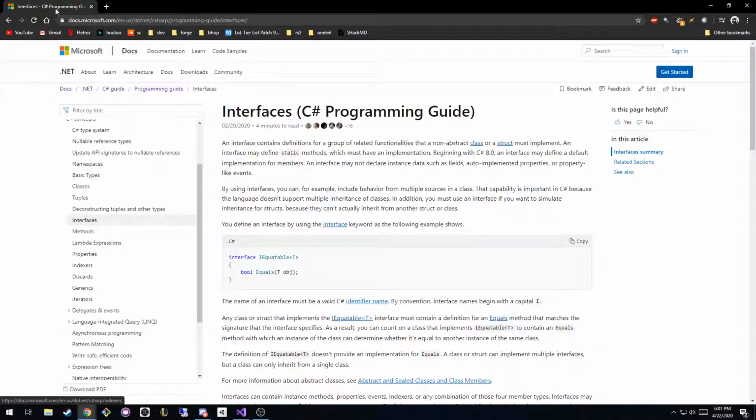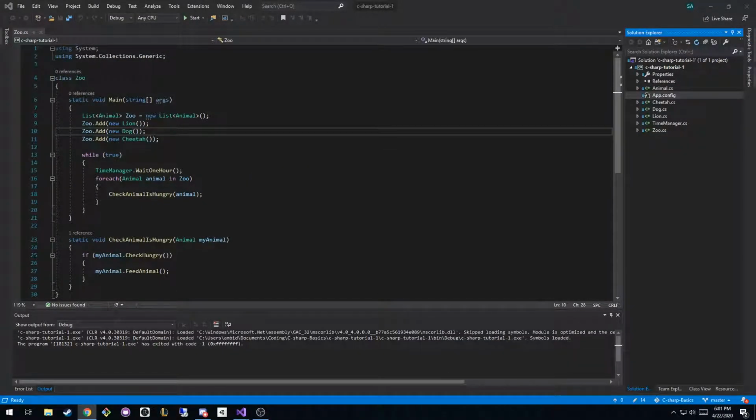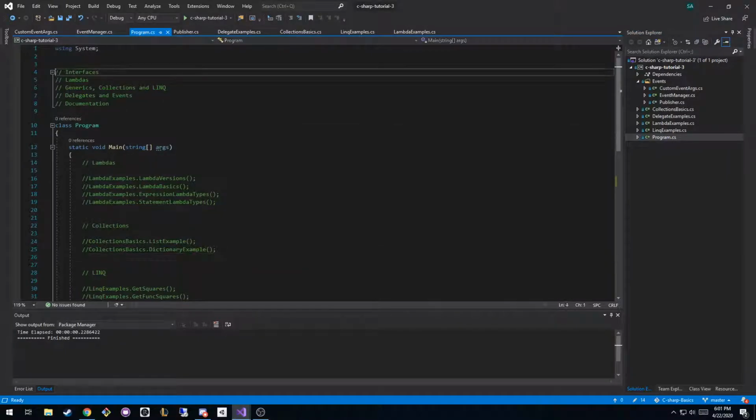And then after this, we'll start working on more esoteric concepts. Esoteric meaning more geared towards some sort of specialization. So this stream, we're going to be learning about interfaces, lambdas, and then grouped together will be generics, collections, and LINQ. After that, we'll learn delegates and events, and then finally, we're going to talk about documentation.